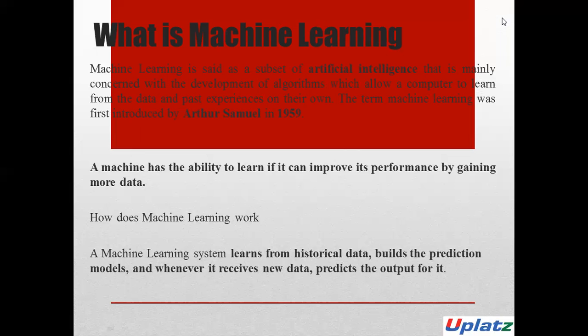Suppose we have a complex problem where we need to perform some predictions. Instead of writing code for it, we just need to feed the data to generic algorithms. With the help of these algorithms, the machine builds the logic as per the data and predicts the output. Machine learning has changed our way of thinking about the problem. The block diagram below explains the working of the machine learning algorithm. So we will see some more steps on it.